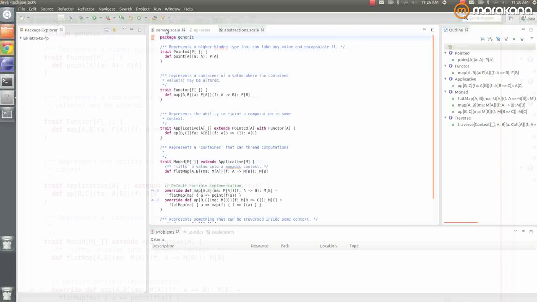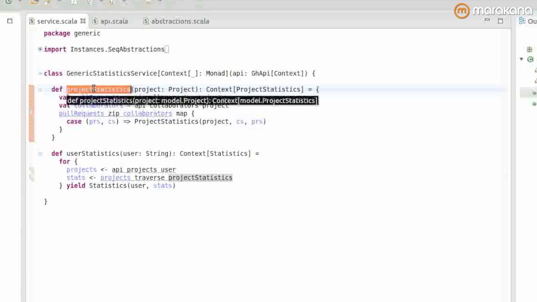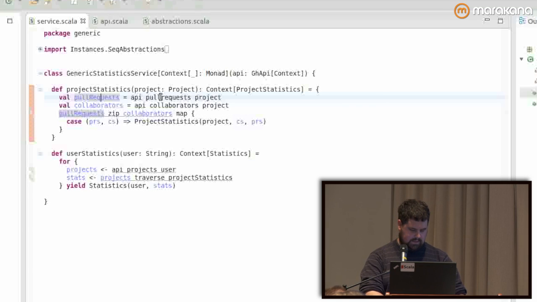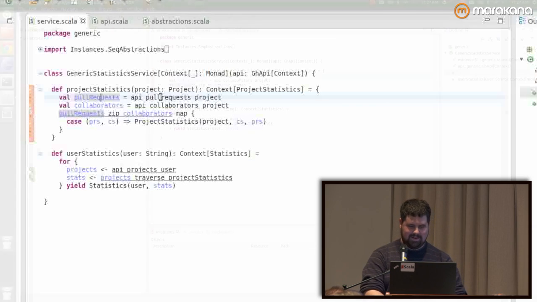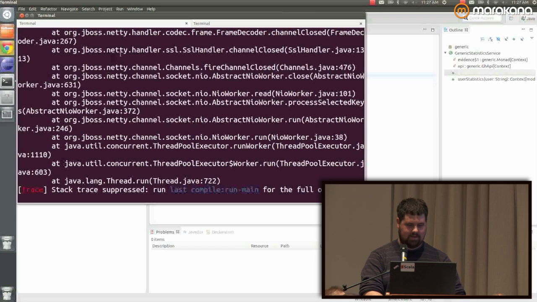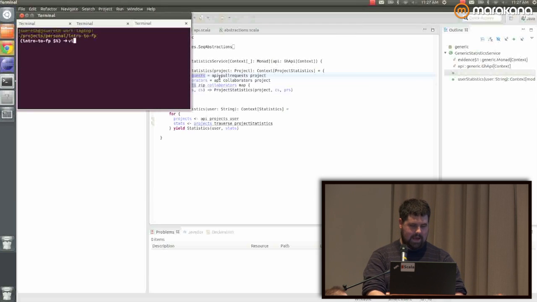So here's our GitHub service, okay? I have a set of project statistics I want to run on a given GitHub project. What I need to do is pull out the pull requests from the API. This pull request, if you see, can you guys see the highlight? Oh, this is Eclipse, man. Yeah, hold on, let's just use VI. It'll be way easier.